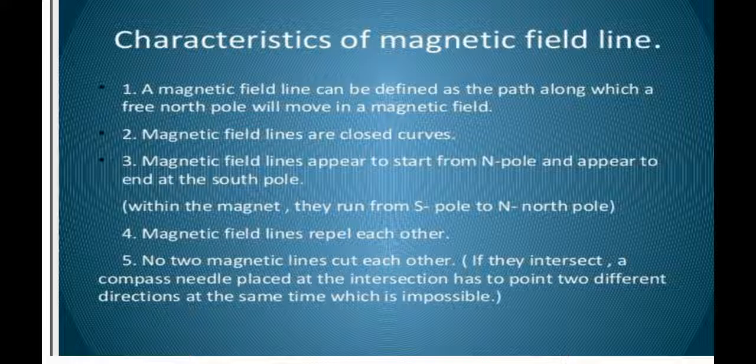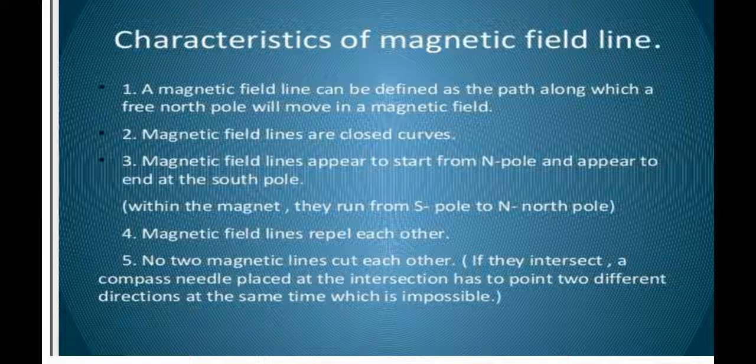Outside the magnet, the direction of magnetic field is from north pole to south pole, and inside the magnet it will be from south pole to north pole. So by this they will be forming a closed curve. So each magnetic field line is a closed curve.